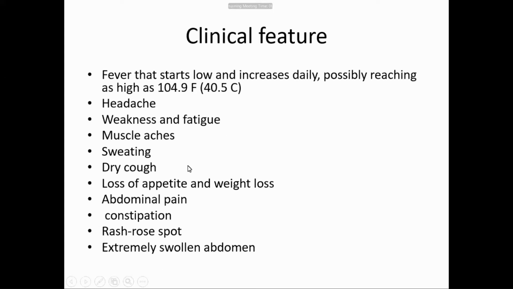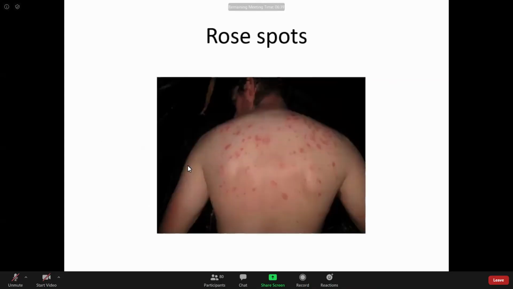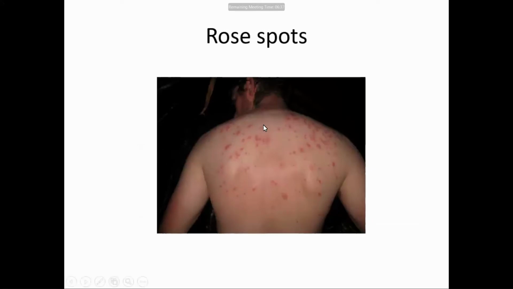When you come to the clinical side, you will be taught again. These are the rose spots. These are because of bacteremia and septicemia.